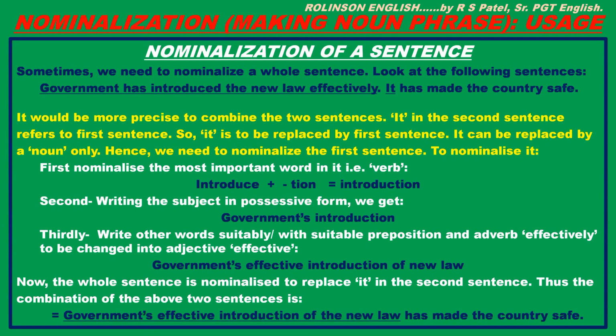Thirdly, write other words suitably with suitable preposition, and adverb effectively is to be changed into adjective effective.